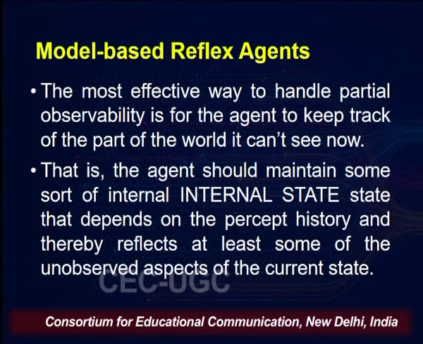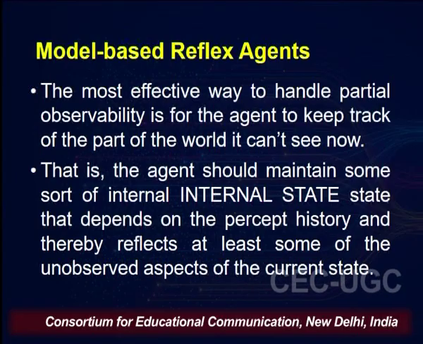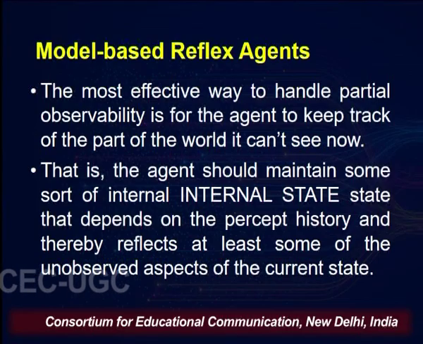And in order to handle this partial observability, the agent should maintain some sort of internal state, and this internal state actually depends on the percept history, not only on the current percepts as we did in the simple reflex agent, and thereby this reflects at least some of the unobserved aspect of the current